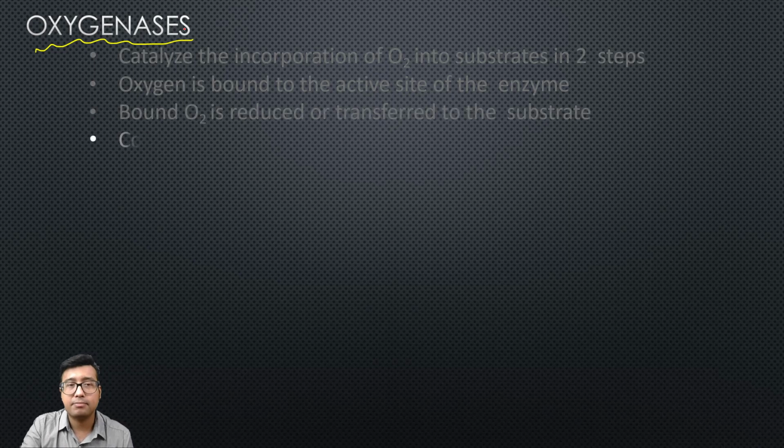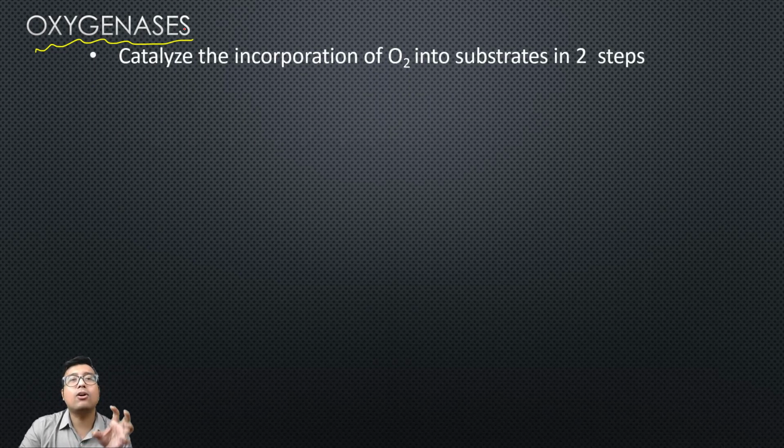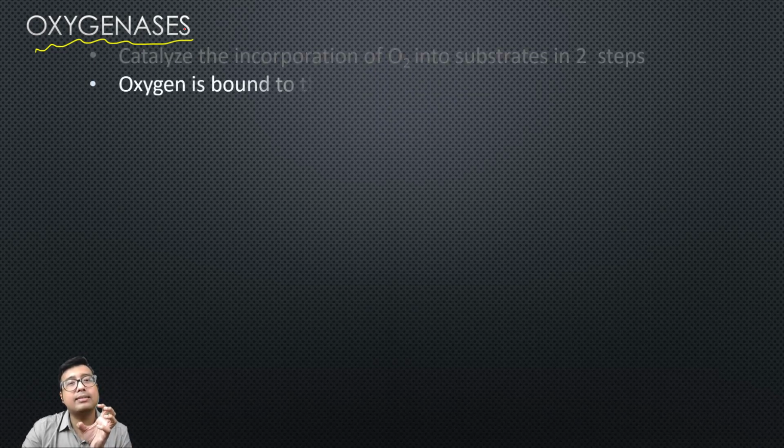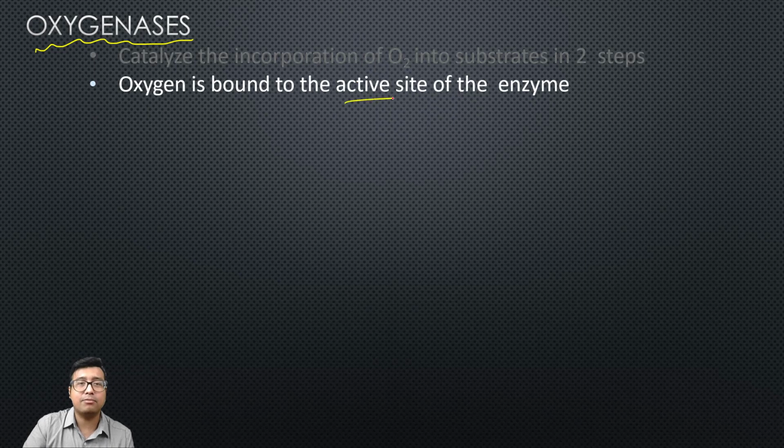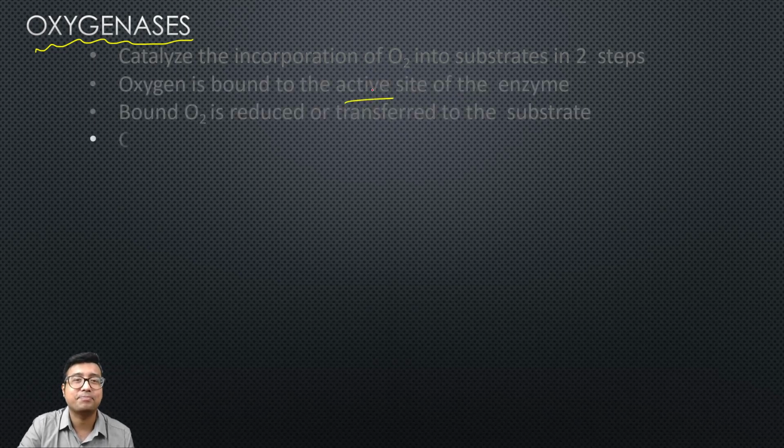You get my point? It's very easy. Oxygen is not directly going into the substrate. It is first combining with the enzyme, and that enzyme and oxygen bound complex is actually helping oxygen to get into the substrate. Oxygen binds to the active site first.